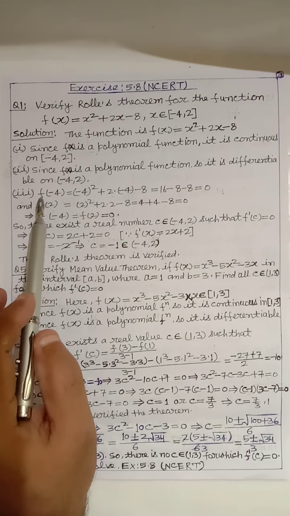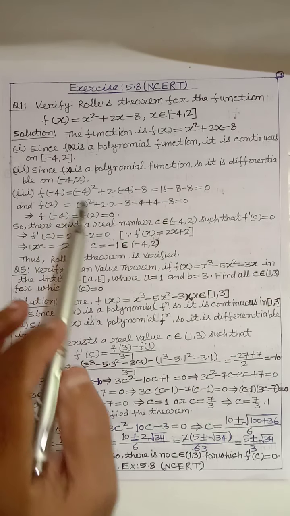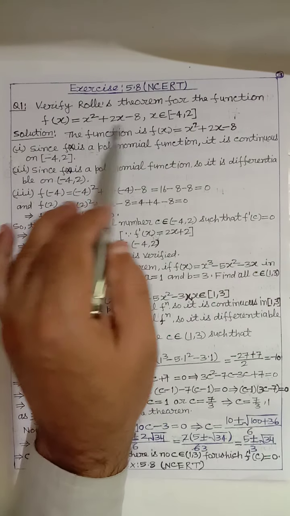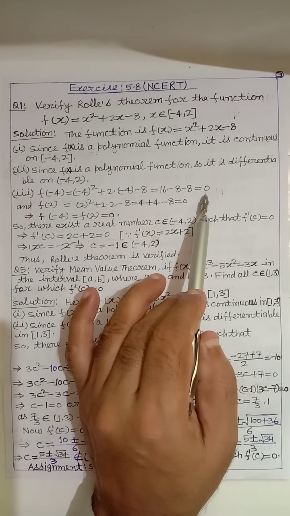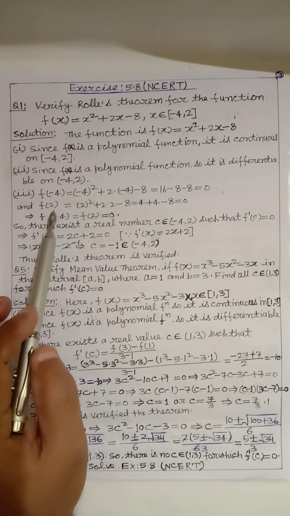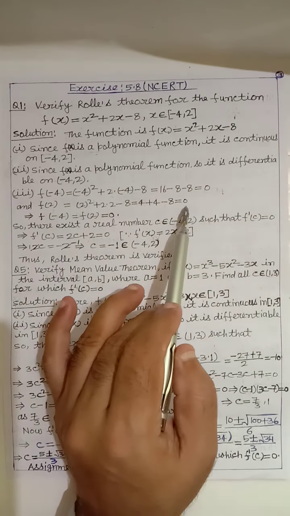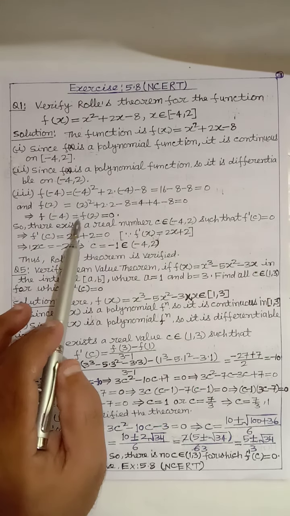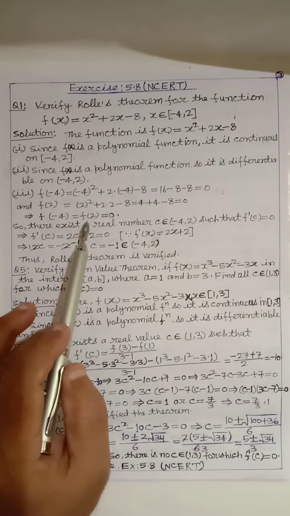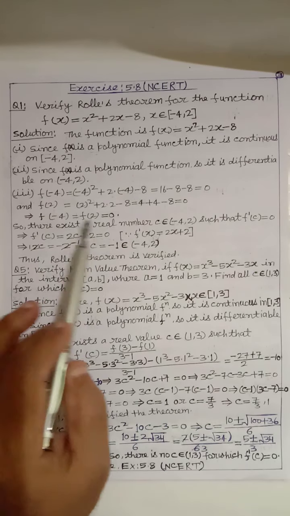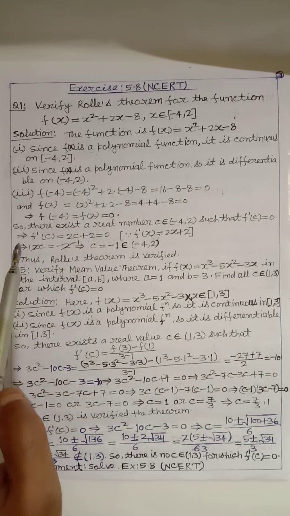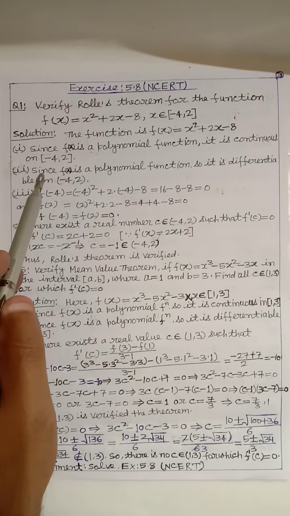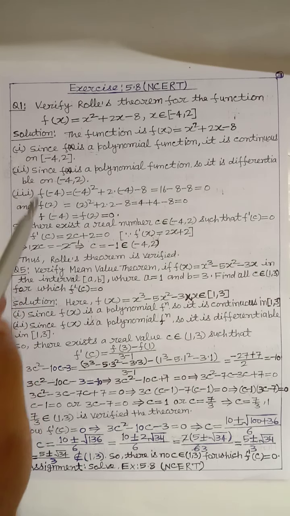Third, f(-4). Here we find, putting the value x = -4 in the given function, we get this equal to 0, and f(2) also we get 0. We get f(-4) is equal to f(2), and this is equal to 0. Dear students, here all the conditions of Rolle's theorem are satisfied.